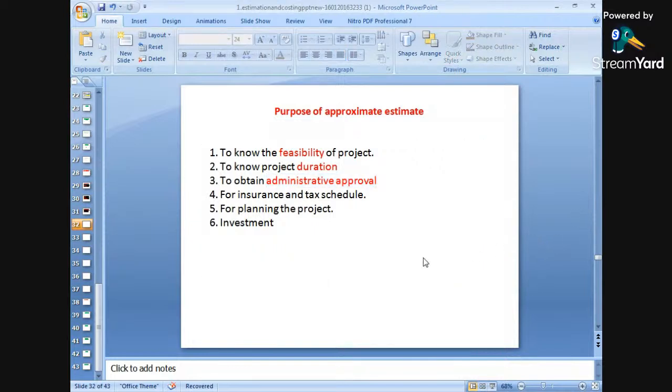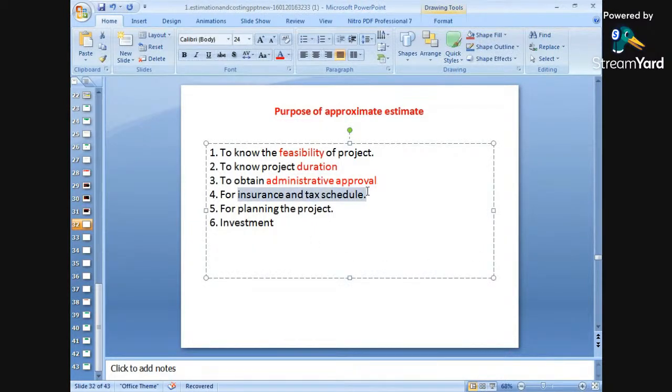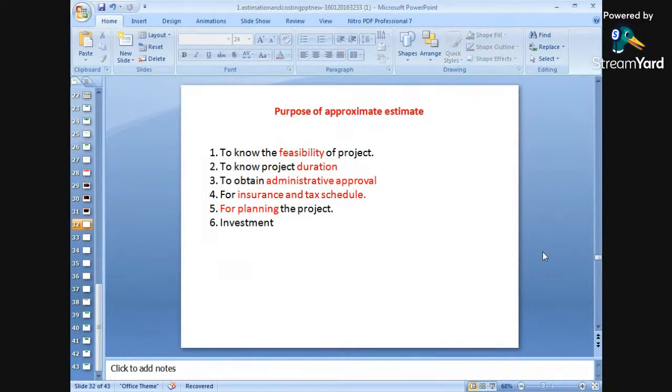Number four is for insurance or tax scheduling. This approximate estimate plays an important role from the insurance point of view. Next is for planning the project. How many days will be required? How much cost will be required? What planning work has to be carried out? For this planning work, the approximate estimate can be used.